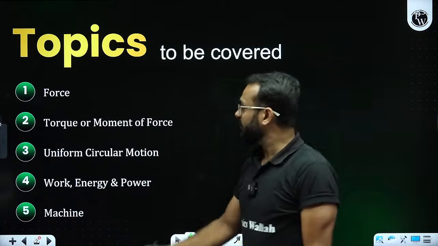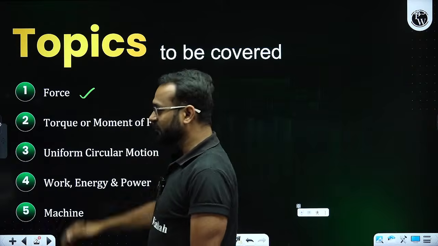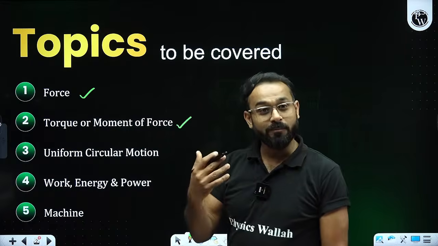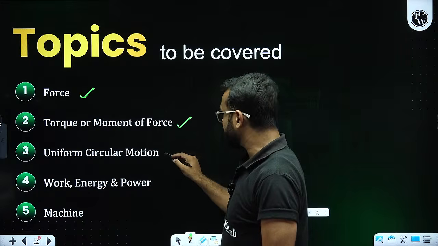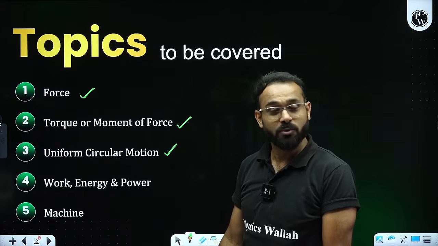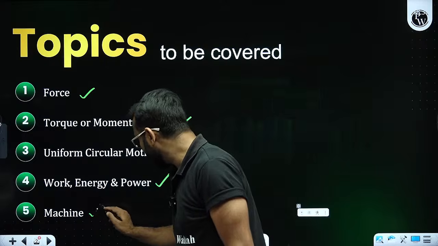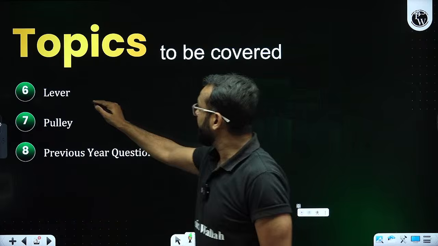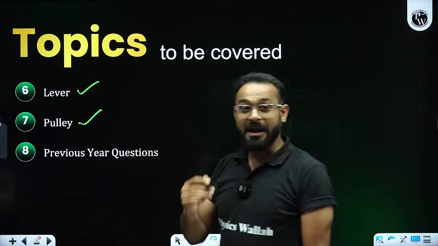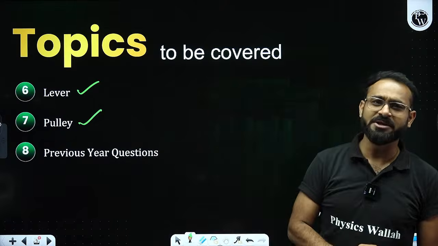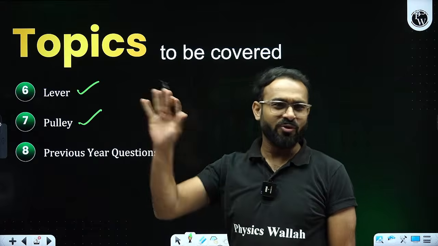First of all, our initial topic is force. Then we have torque or moment of force. Then we will be discussing uniform circular motion. Then work, energy, power. Then we have machines: lever, pulley, and combination of pulley. And apart from that, previous year questions. That means everything will be discussed over here.